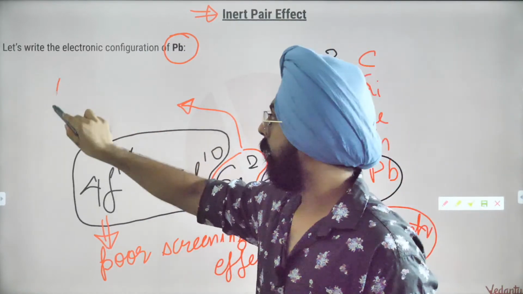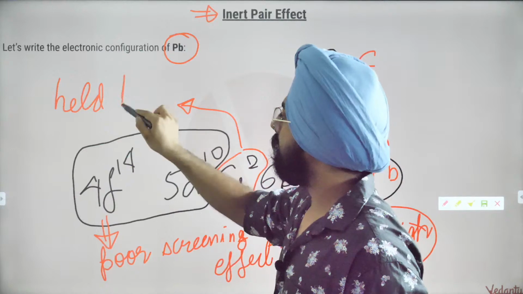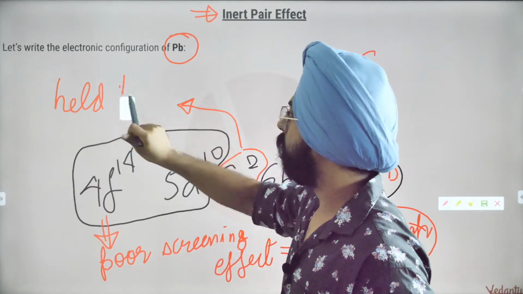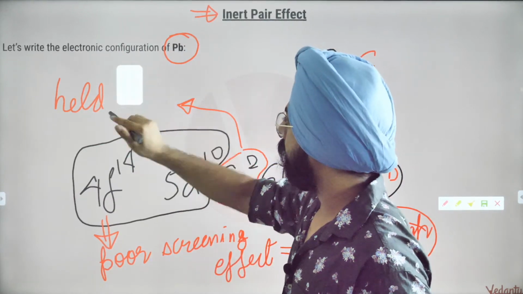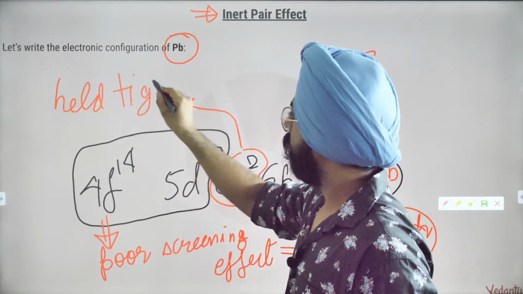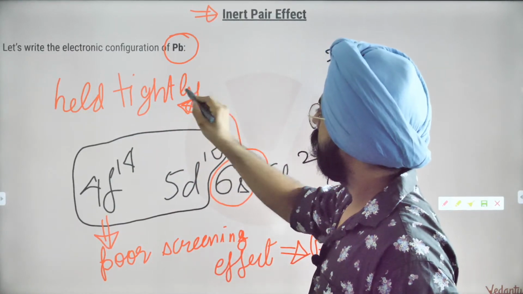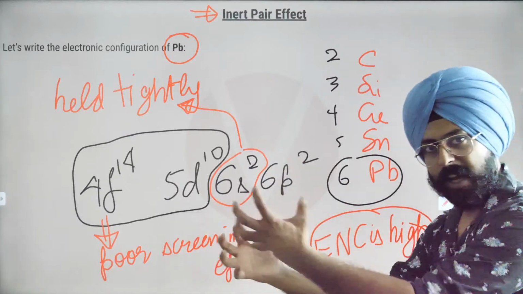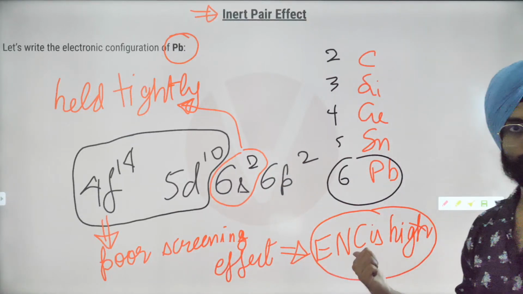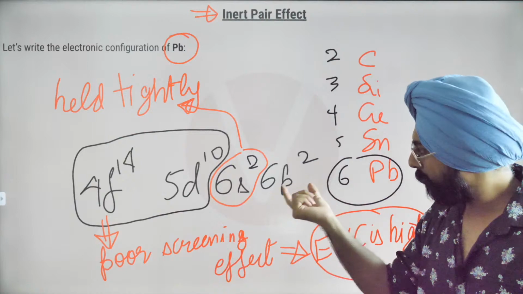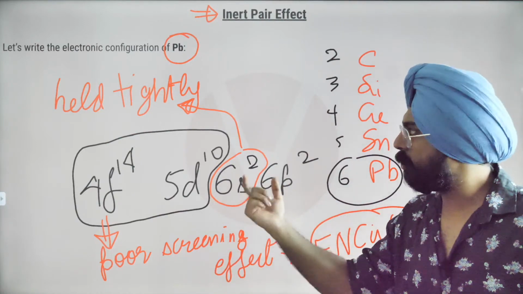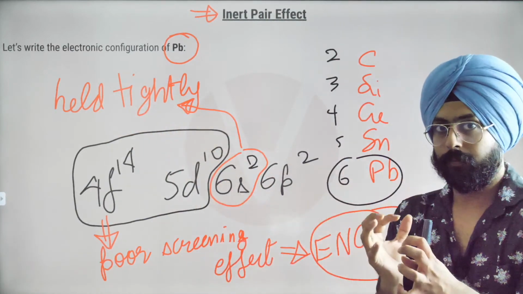what happens is that these 6s2 electrons are held tightly by the atom. These 6s2 electrons are held tightly because there is so much effective nuclear charge. So comparing them to 6p2 electrons, the 6s2 electrons are held tightly.